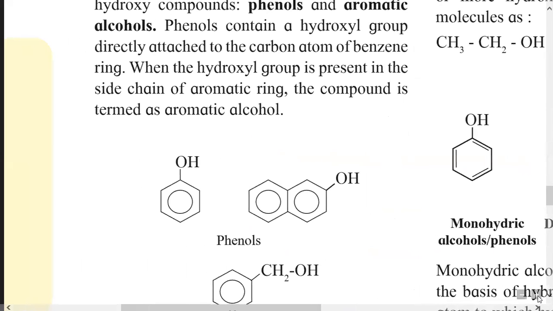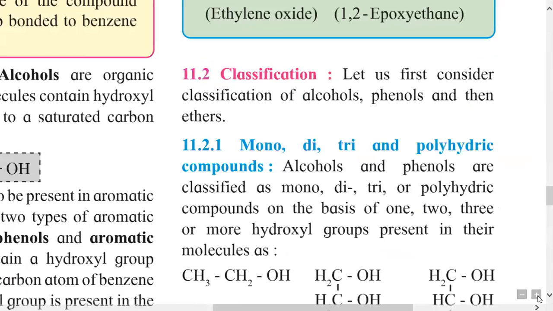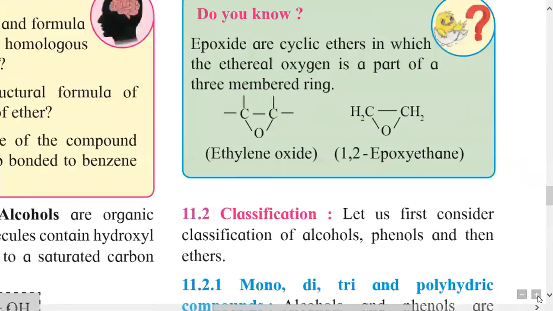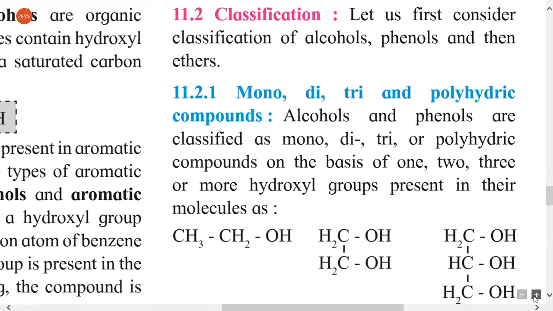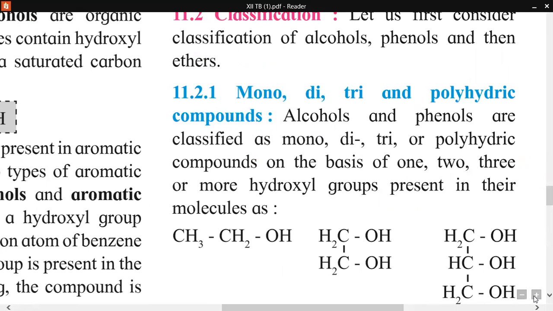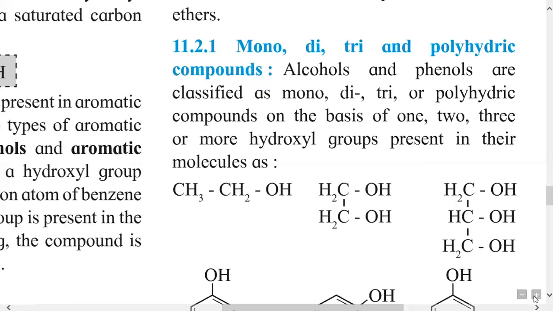Then the next point given in this chapter is to study classification of alcohols, then classification of phenols, and then classification of ethers.